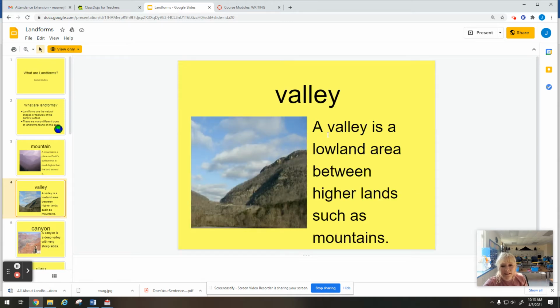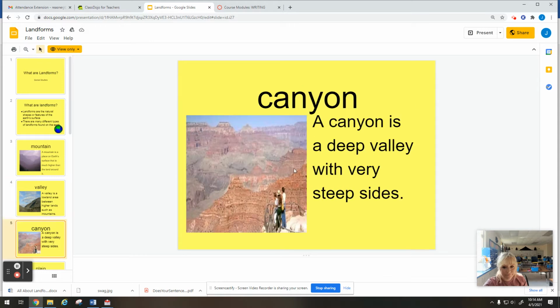Valley. A valley is a lowland between higher lands such as mountains. So you can see here there's a mountain, and right in between here is the valley. That's the lowland. A canyon is a deep valley with very steep sides.